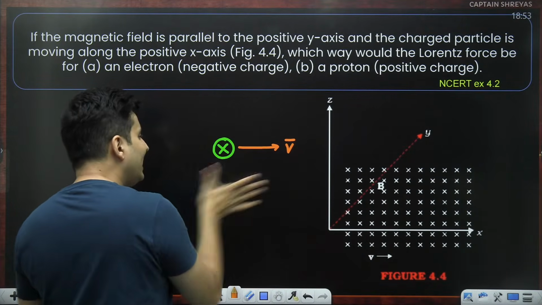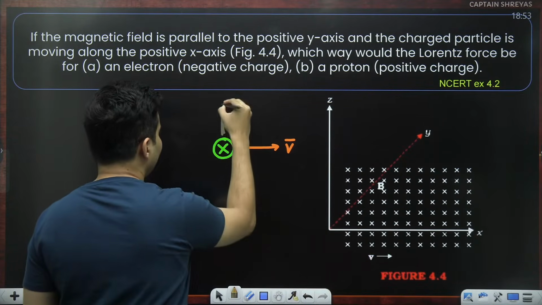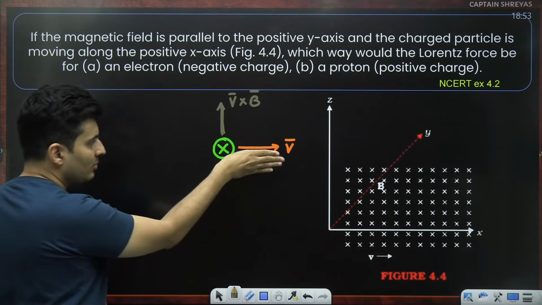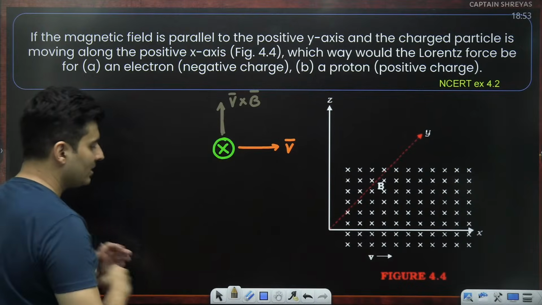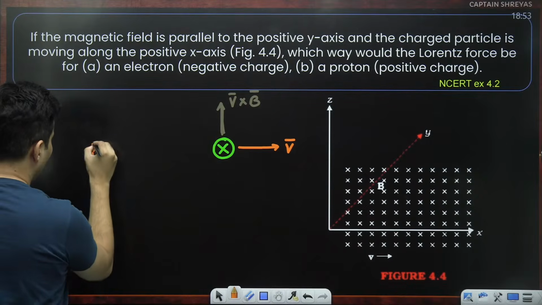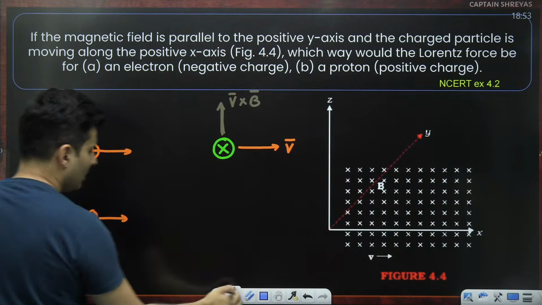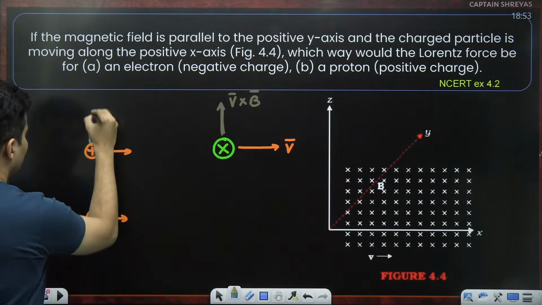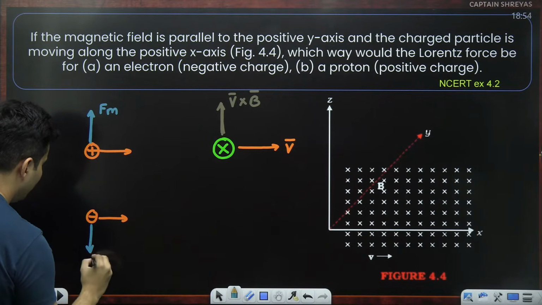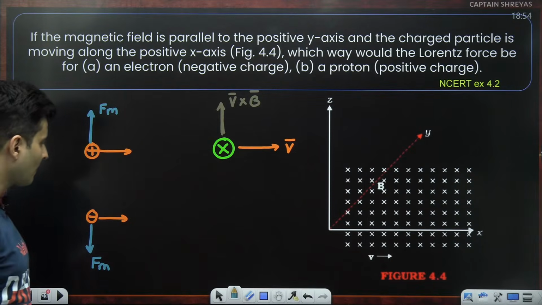So if you do V cross B vector, it will be right over here. First put in the V direction, then B, it will be upwards. So if it was a positive charge, versus a negative charge, then on the positive charge, the Lorentz force would be like this, but on a negative charge, the force would be exactly opposite. That's the only difference.